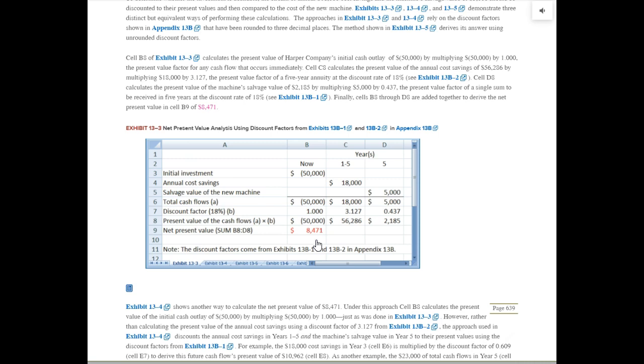If this investment was earning exactly 18%, and that was our required minimum return, the net present value would be 0. But we want an investment worth at least 18%. This one's earning more than that. So the net present value is positive. It's $8,471.